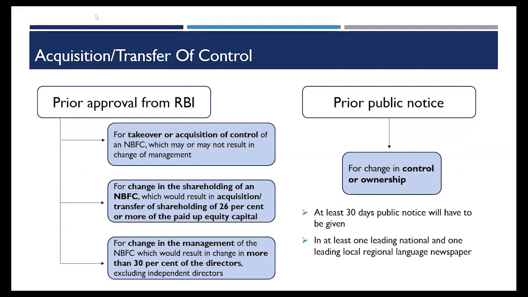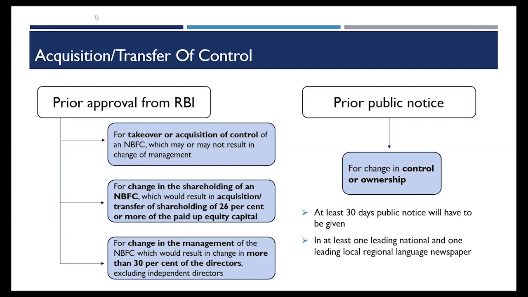Next, change in the shareholding of an NBFC, which would result in acquisition or transfer of shareholding of 26% or more of the capital. Over here, what is important? Several times, most of the queries that come are on this, so I'll just take a few examples to discuss this.